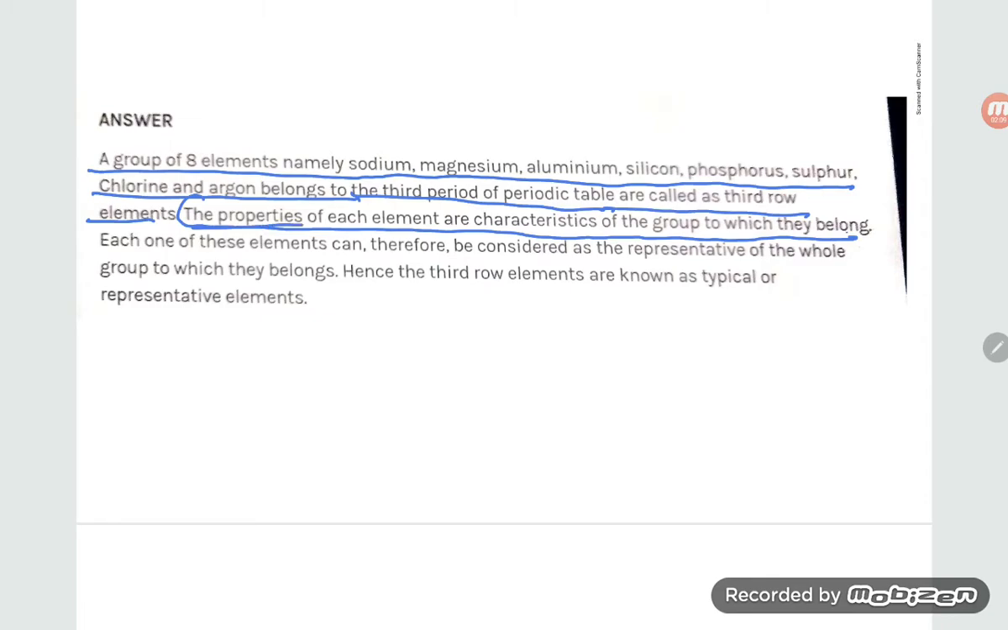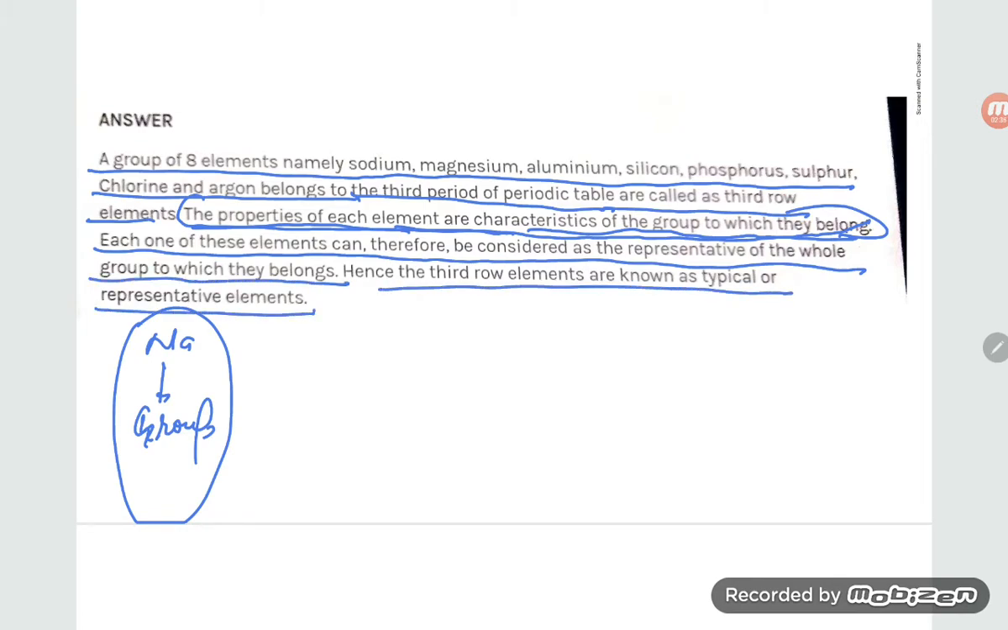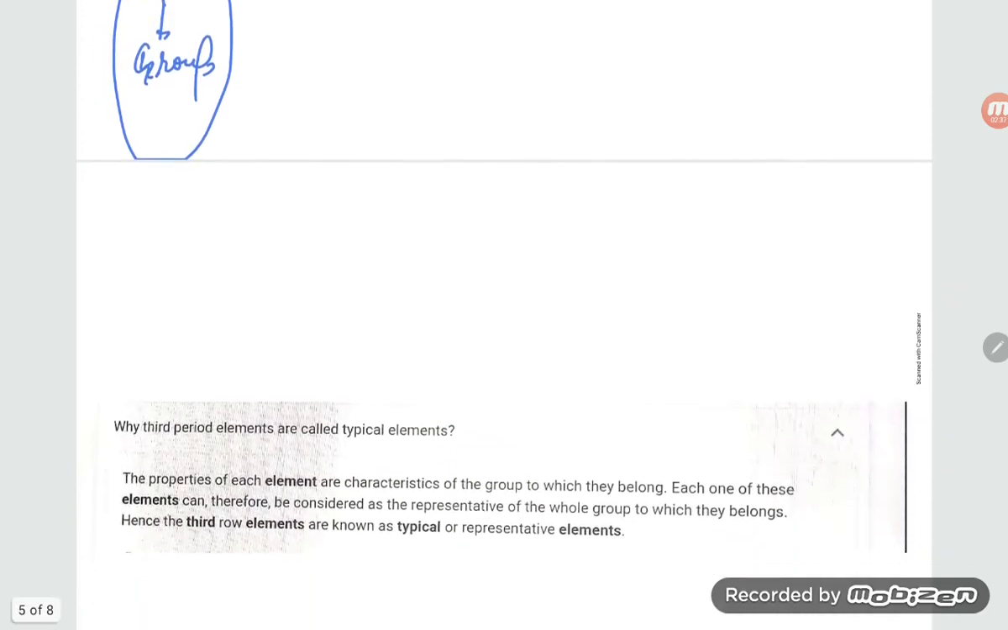Again, read out, students: the properties of each element are characteristics of the group to which it belongs. Suppose sodium belongs to group 1, so it has properties similar to other elements of the group. Each one of these elements can therefore be considered a representative of the whole group to which it belongs. Hence the third row elements are known as typical or representative elements.